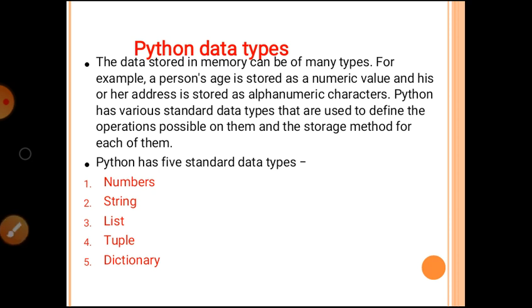There are two types of data types in Python, built-in data types as well as user-defined data types. Built-in data type means one which is already in the Python library, and user-defined data type means the user or the programmer builds that data type. It is known as a user-defined data type.